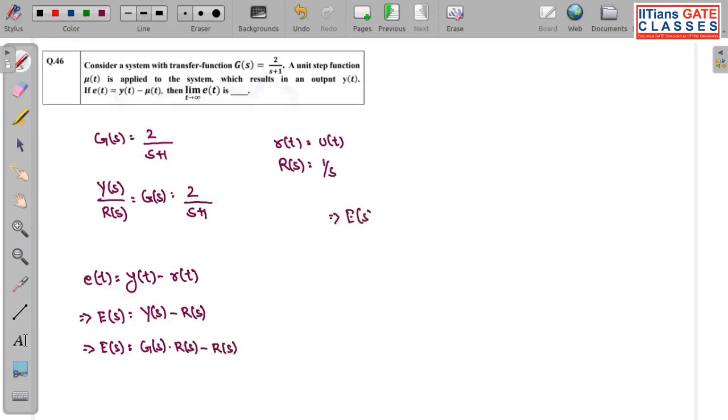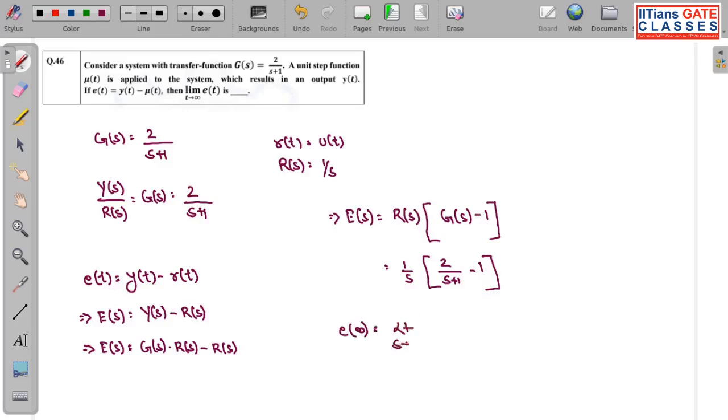So E(s) comes out to be R(s) times G(s) minus 1. Now simply substitute each value. R(s) is 1 by s, G(s) they have given 2 by s plus 1, minus 1. And they want the steady state value of this, so they require e of infinity. Again you need to apply the final value theorem, so that will be limit s tends to 0 of s E(s).